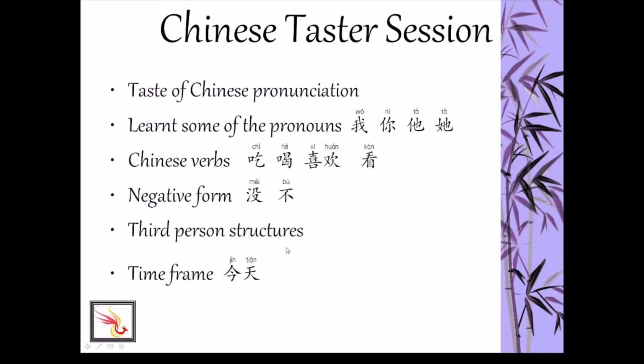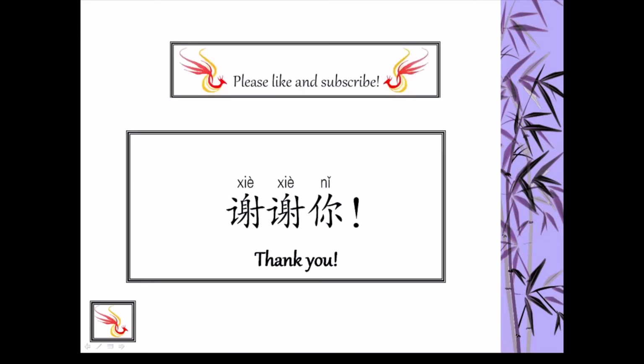And for third person structures, you just change the subject, and the rest of the sentence stays the same. 今天 is a time word, which goes before the sentence or after the subject.